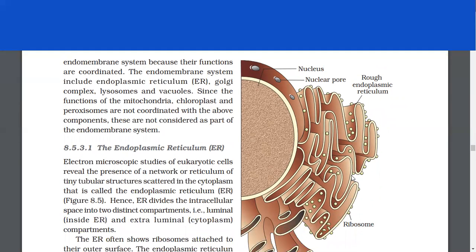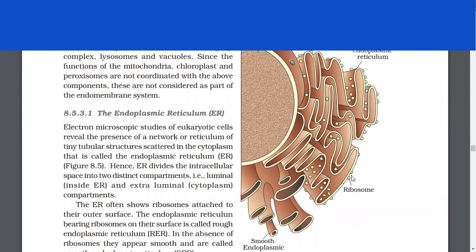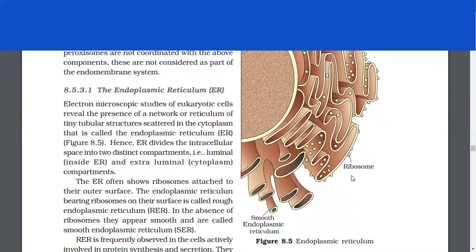The endoplasmic reticulum. Electron microscopic studies of eukaryotic cells reveal the presence of a network or reticulum of tiny tubular structures scattered in the cytoplasm that is called the endoplasmic reticulum.